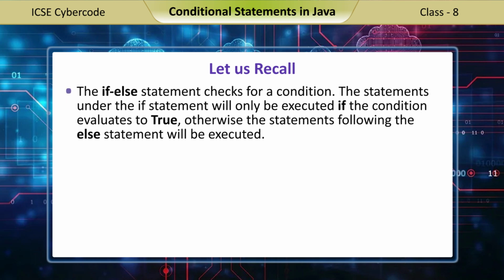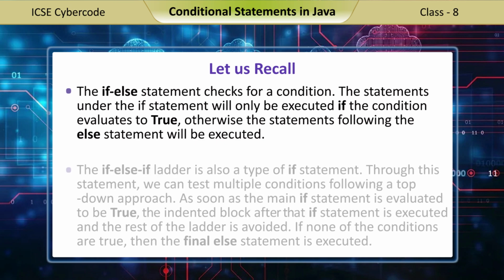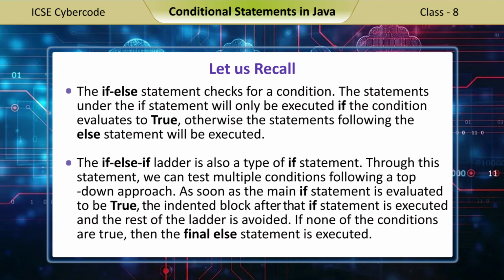The if-else statement checks for a condition. The statements under the if statement will only be executed if the condition evaluates to true, otherwise the statements following the else statement will be executed. The if-else-if ladder is also a type of if statement. Through this statement, we can test multiple conditions following a top-down approach. As soon as the main if statement is evaluated to be true, the indented block after that if statement is executed and the rest of the ladder is avoided. If none of the conditions are true, then the final else statement is executed.